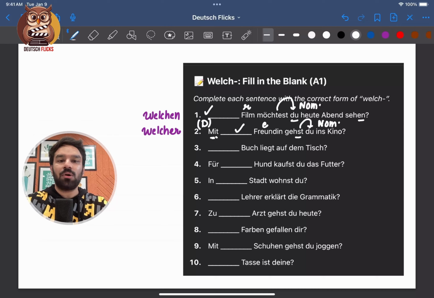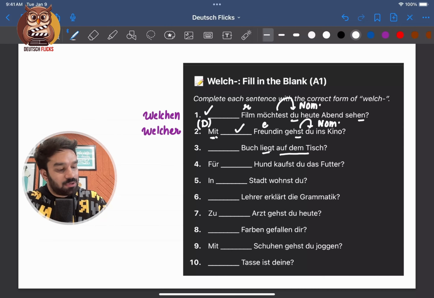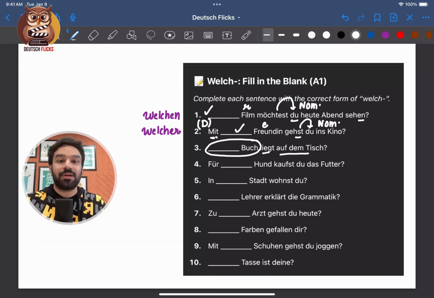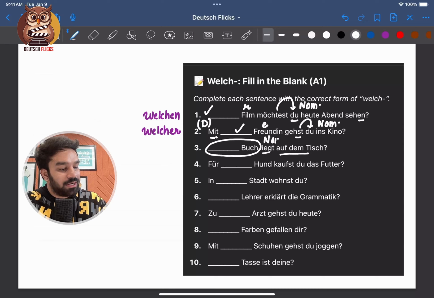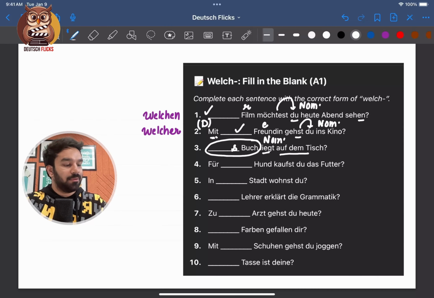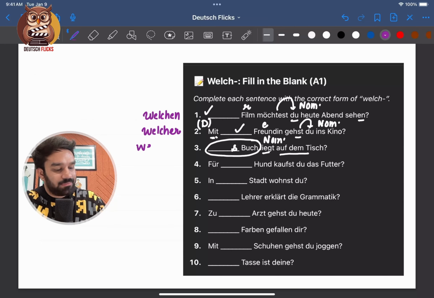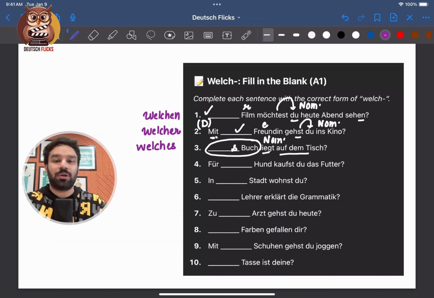Nummer 3. Welche Buch liegt auf dem Tisch. So it means which book is lying on the table. Who is conjugating the verb liegen as liegt? This is my prepositional object, auf dem Tisch. A prepositional object can never conjugate a verb. That means that liegen is conjugated by this part itself. That means this is the subject of the sentence. Subject will take nominative case. Buch, it is das, neutral. That means the answer will be welches. That too in nominative case.